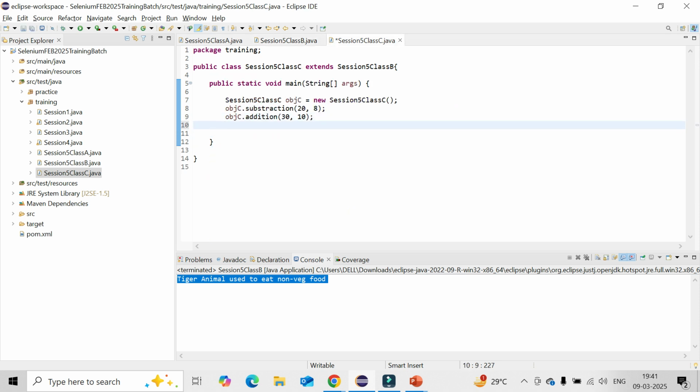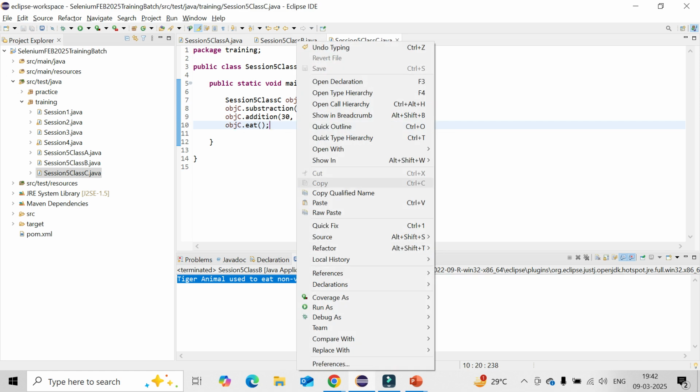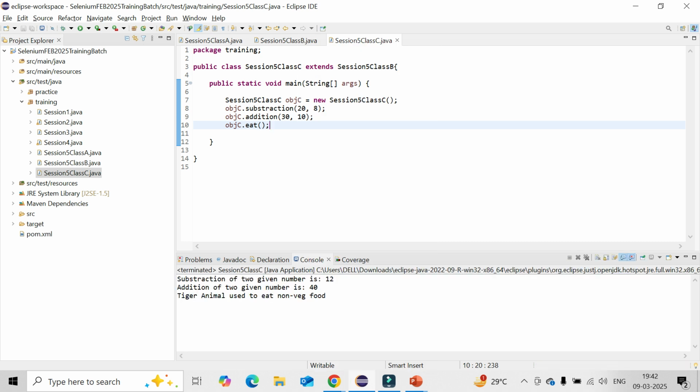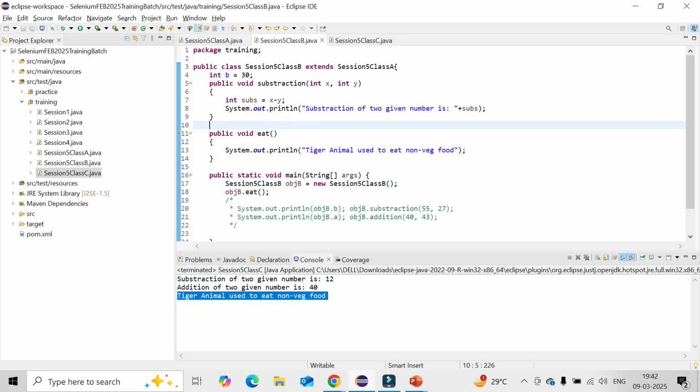Just call object C dot eat. It will take from class B only, whatever value was there, because that is already parent to child. So that is the way it is taking the base class. Now the base for class C is class B.